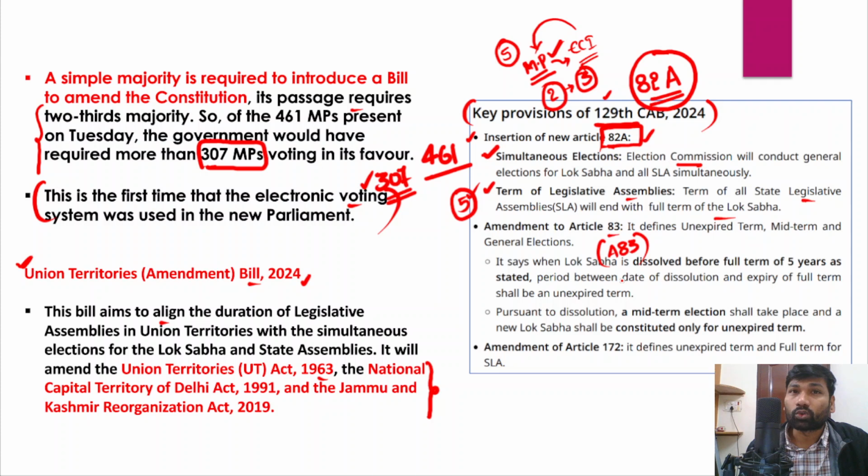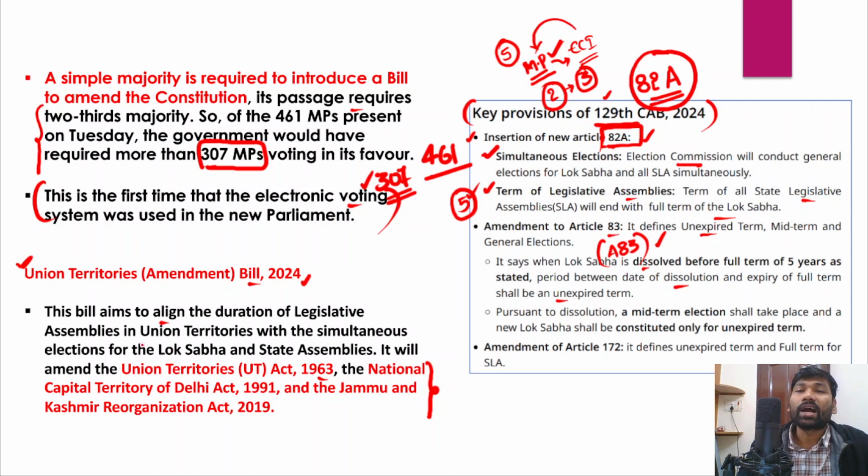The 129th Constitutional Amendment Act will bring in changes for Article 83. In fact, Article 83 defines the unexpired term, mid-term, and even general elections as well. Now it says that if the Lok Sabha is dissolved before the full term of 5 years as stated, the period between the date of dissolution and expiry of the full term shall be an unexpired term.